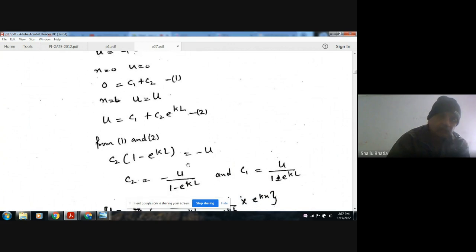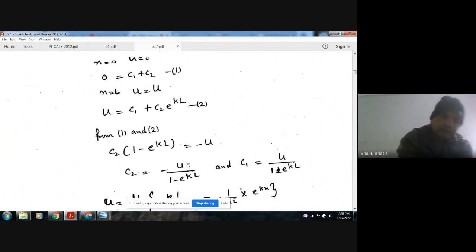Now we have two equations in terms of C1 and C2. So C2 (1 minus e^(kL)) is equal to minus U, so C2 is minus U divided by (1 minus e^(kL)), and C1 is U divided by (1 minus e^(kL)).